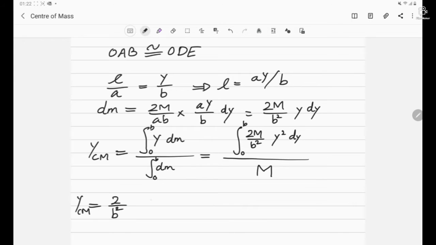And here we are going to integrate y square. So we are getting y cube upon 3, and we are going to put the limit 0 to b. On putting the limit, we will be having b cube by 3. So finally what we are left with is 2b by 3. So the y coordinate of the center of mass is 2b by 3.